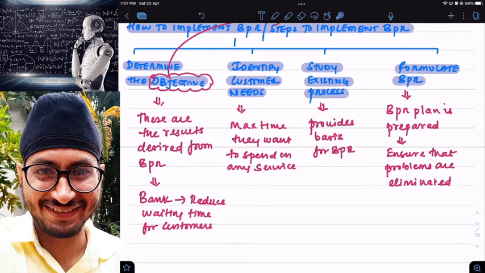Later on, after making a lot of changes, they changed their top level management, middle level management, lower level management. Even today, Nokia is using Android operating system. A lot of changes they have made, that too as per customers' requirements. Today, do people buy Nokia phones? No. So in simple words, even after going for business process reengineering, even after making lots of changes in my business, does it guarantee me success? No. So that is why BPR has its own problems.